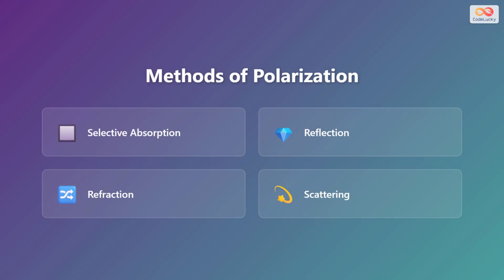There are 4 main methods by which light can become polarized. The first is selective absorption, where certain materials absorb light vibrating in specific directions. The second is reflection, where light bouncing off surfaces like water or glass becomes partially polarized. The third is refraction, which occurs when light passes through certain crystals. And the fourth is scattering, which is why the sky appears polarized when you look at it through polarizing sunglasses.